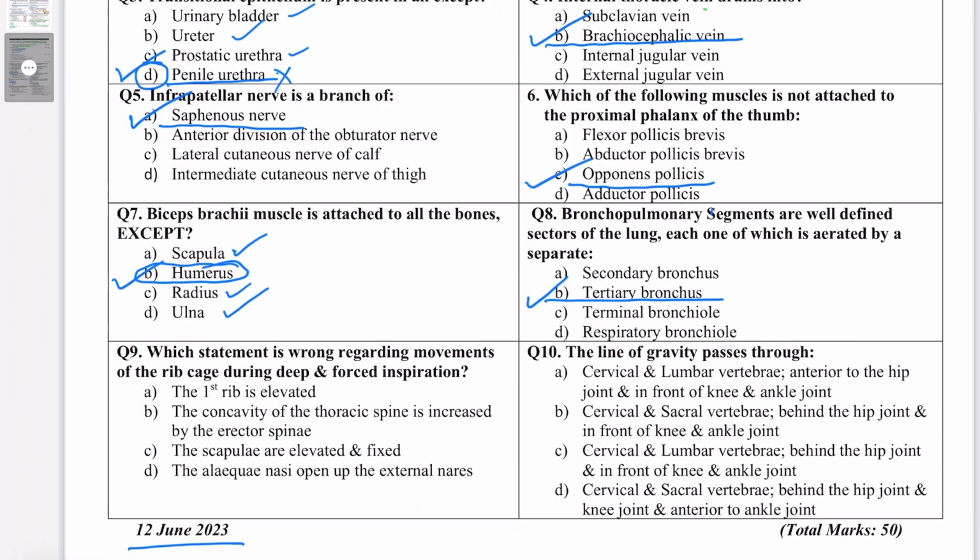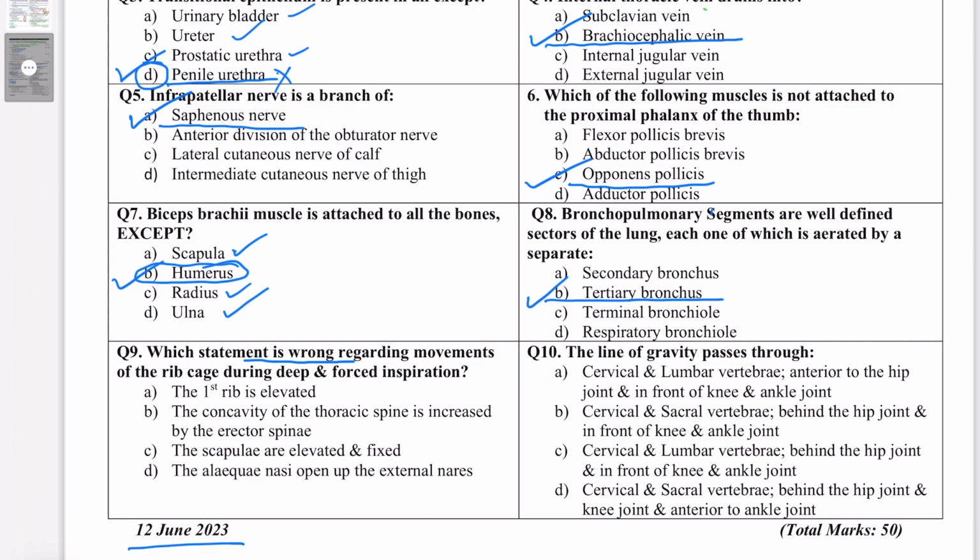Question number 9. Which statement is wrong regarding movements of the rib cage during deep and forced inspiration? The options are: first rib is elevated. Remember that they're asking for the wrong statement. So the first rib is elevated. The concavity of the thoracic spine is increased by the erector spinae. The scapulae are elevated and fixed. Alae nasi open up the external nares.